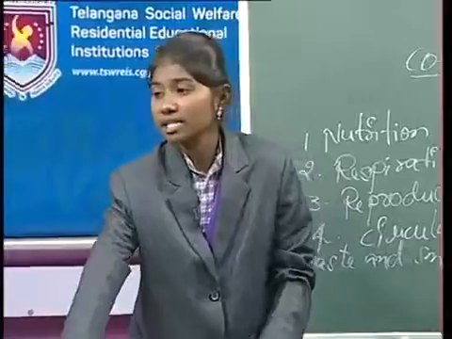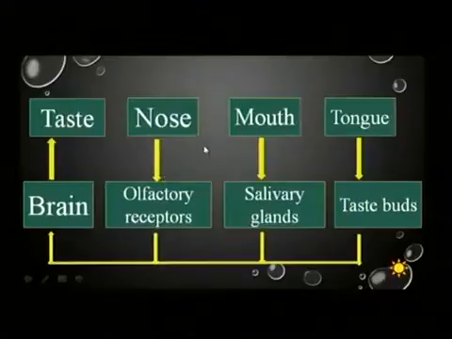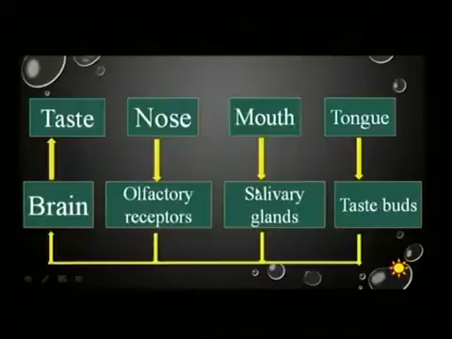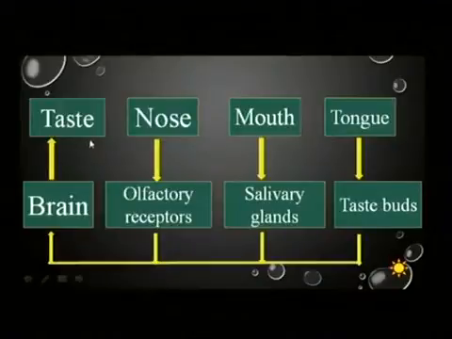First the nose, from which we get the olfactory receptors, and with the nose we can smell. From the mouth we have the salivary glands and tongue, and these taste buds. The nose, mouth and tongue are connected to the brain, and then only we can taste the food material. Otherwise we can't eat.